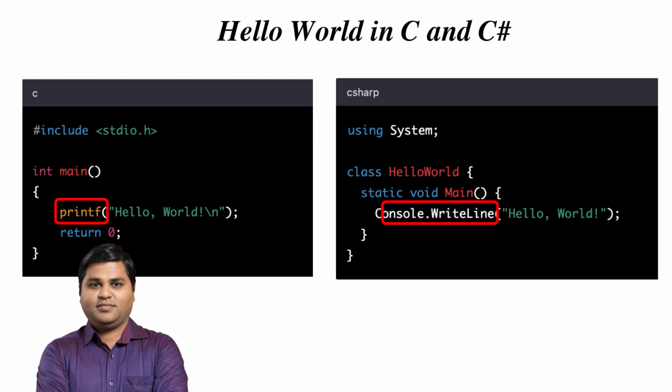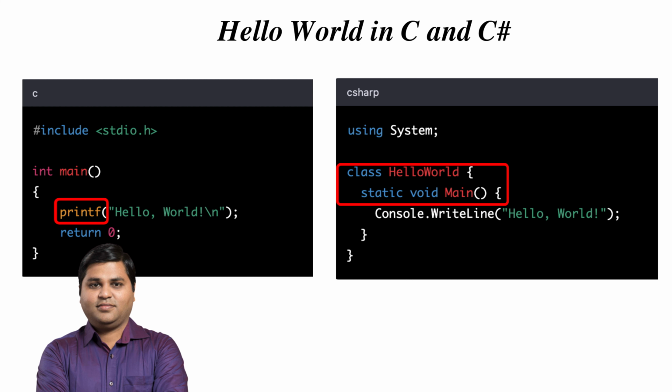In the C# version, we call a function named Console.WriteLine. Both of these functions are part of their respective languages' standard libraries. Think of a library like a collection of useful tools that programmers can use to make their programs work. At the beginning of each program, we include a line that tells the computer which library functions we want to use. This makes those functions available to us throughout the rest of the program.